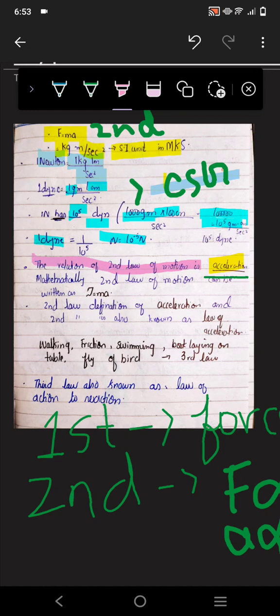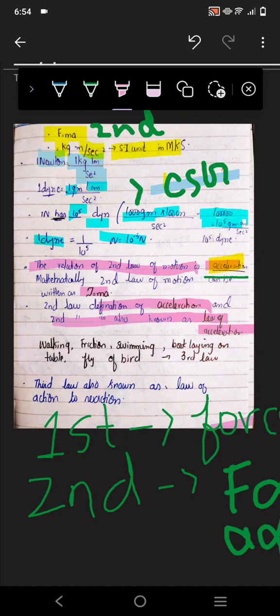between the relationship of the second law of motion shows acceleration, it tells us. Okay, second law of motion tells us the definition of acceleration, whereas first law told us about force. Alright, so mathematically, if we write how would you define it, this would be F is equal to ma. And second law of motion also gives the definition of acceleration. Alright, and second law is also known as law of acceleration, as first law is known as law of inertia.